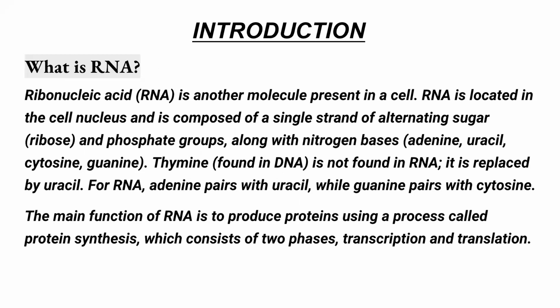And what is RNA? RNA is a ribonucleic acid. It's another molecule present in a cell. It is located in the cell nucleus and is composed of a single strand of alternating sugar ribose and phosphate groups, along with the nitrogen bases like adenine, uracil, cytosine, and guanine. And thymine is found only in DNA, not in RNA. It's replaced by uracil for RNA. Adenine pairs with uracil, while guanine pairs with cytosine. The main function of RNA is to produce protein using a process called protein synthesis, which consists of two phases, transcription and translation.